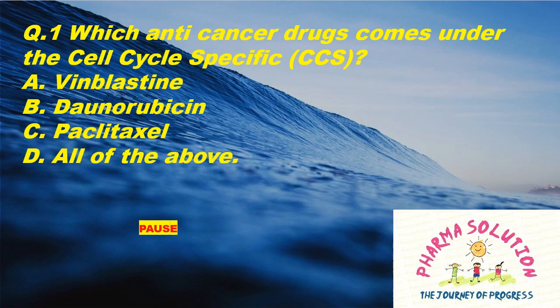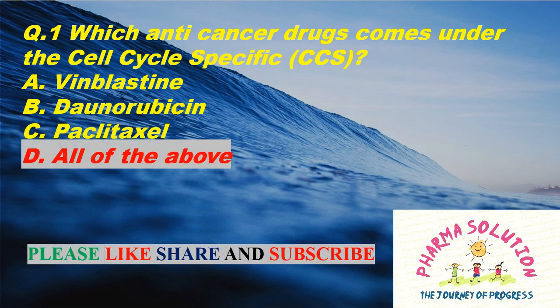Question 1. Which anti-cancer drug comes under the cell cycle specific? Option A, Vinblastine. Option B, Daunorubicin. Option C, Paclitaxel. And option D, all of the above. And the right answer is option D, all of the above.